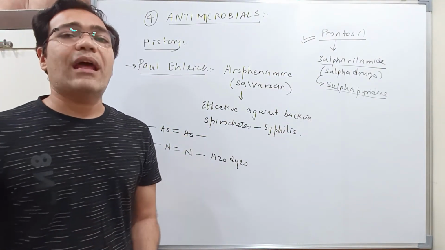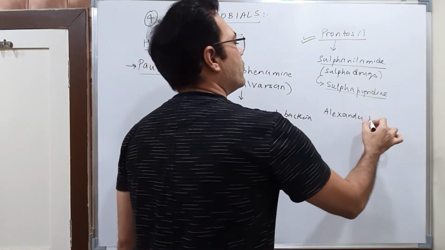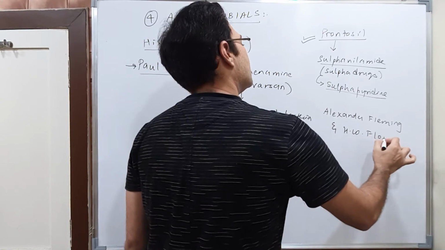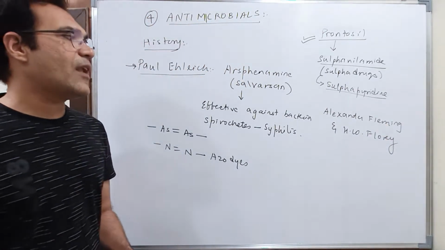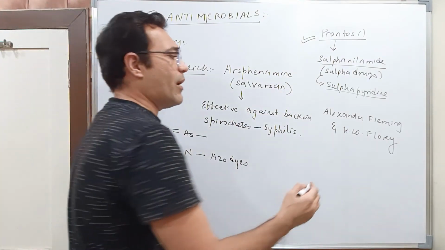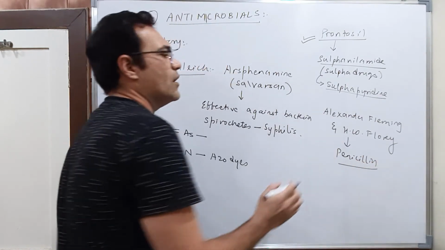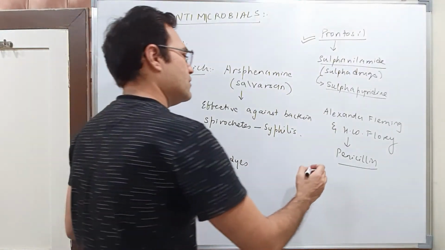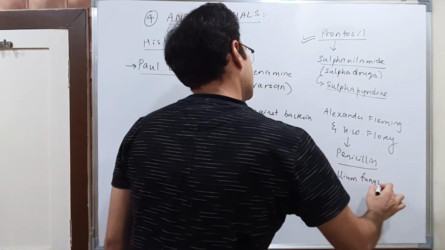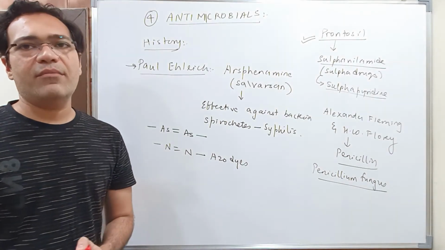Okay, then what happened? Two scientists, Alexander Fleming, I am very sure all of you have heard these names, Alexander Fleming and H.W. Florey, discovered another antibiotic called penicillin from the Penicillium fungus.